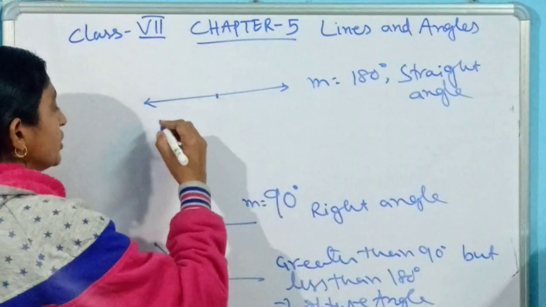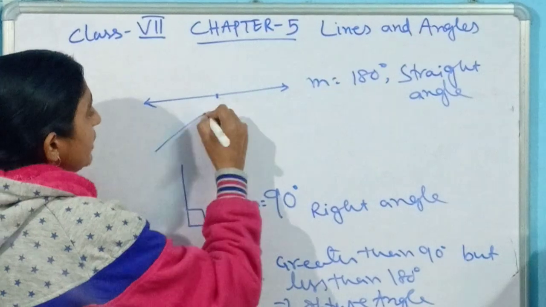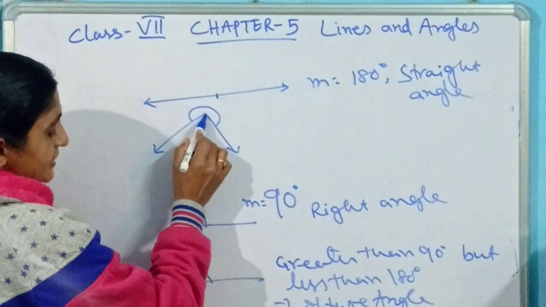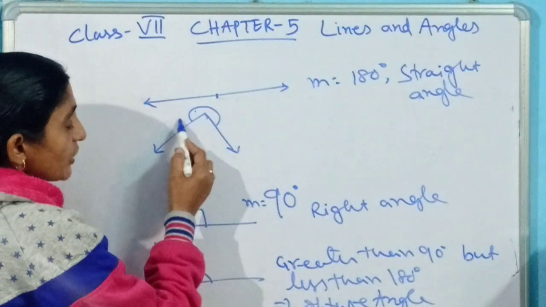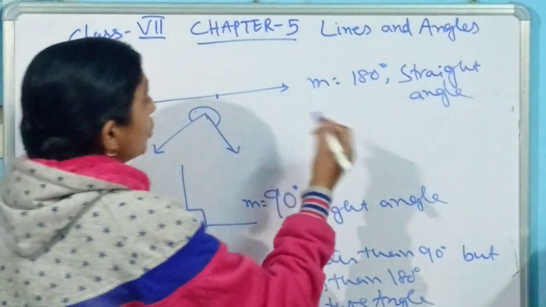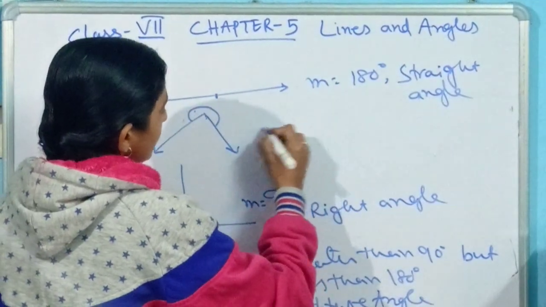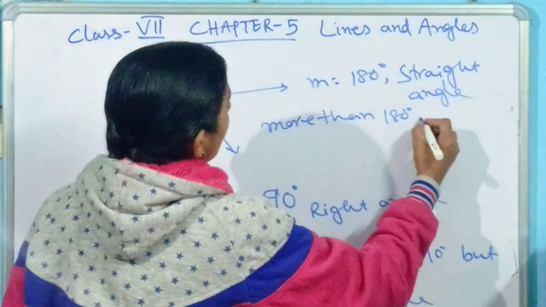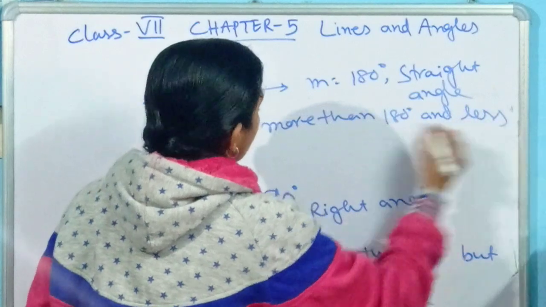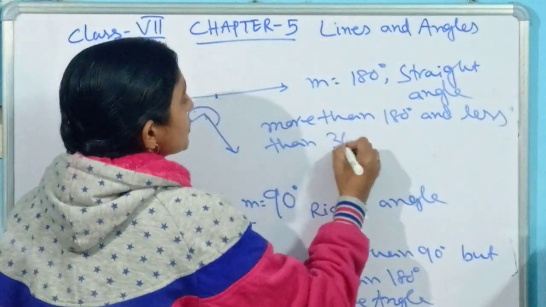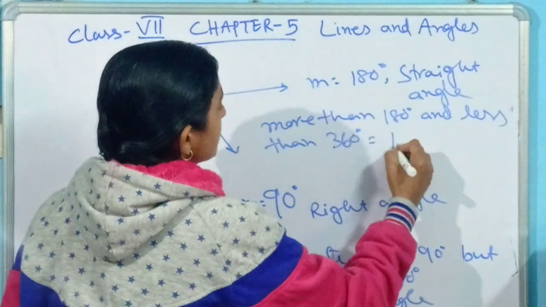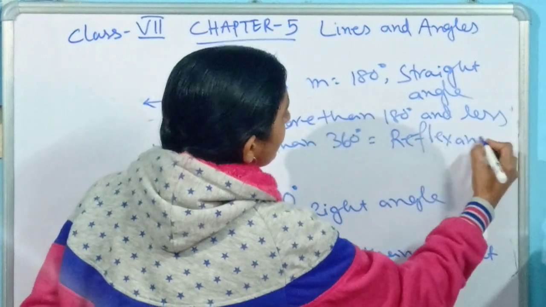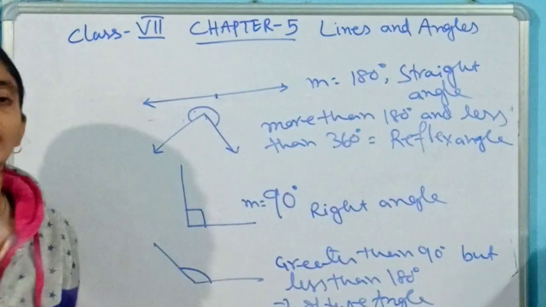When the measure is more than 180, let it be like that. This is the angle we are looking for, and this is the sign of the angle I have put here. This angle is more than 180. So when the measure of that angle is more than 180 and less than 360 degrees, it is called a reflex angle. Okay, these are the types of angles.